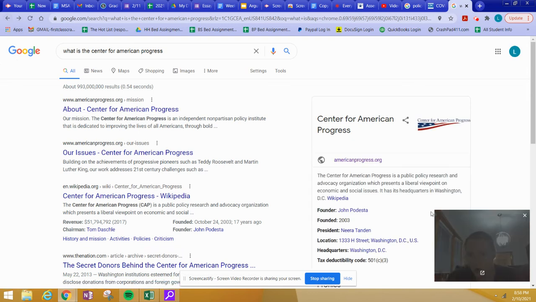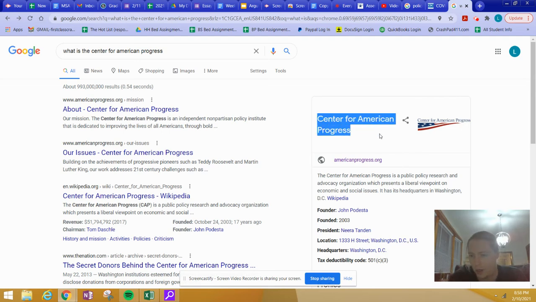Anyway, I found this article from the Center for American Progress. I actually Googled what the Center for American Progress was. It's a public policy research advocacy organization which presents a liberal viewpoint on economics and social issues. Okay, but they've got a tax deductible code here. They've got a headquarters in Washington, D.C. It all looks like it's above water.